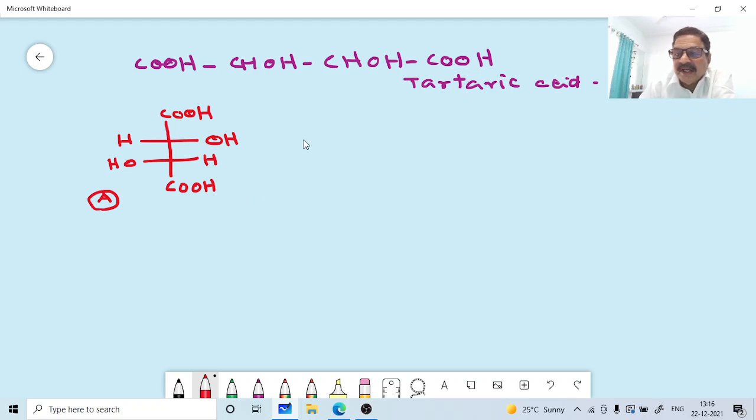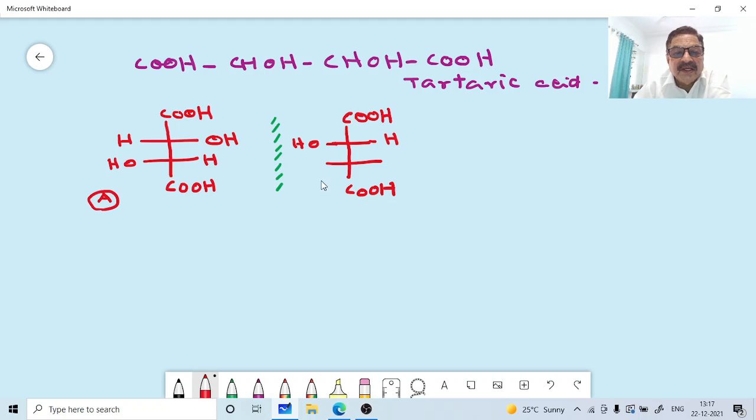Now we are going to the mirror image. Okay. So the mirror image will be OH will come here, hydrogen will go over there.